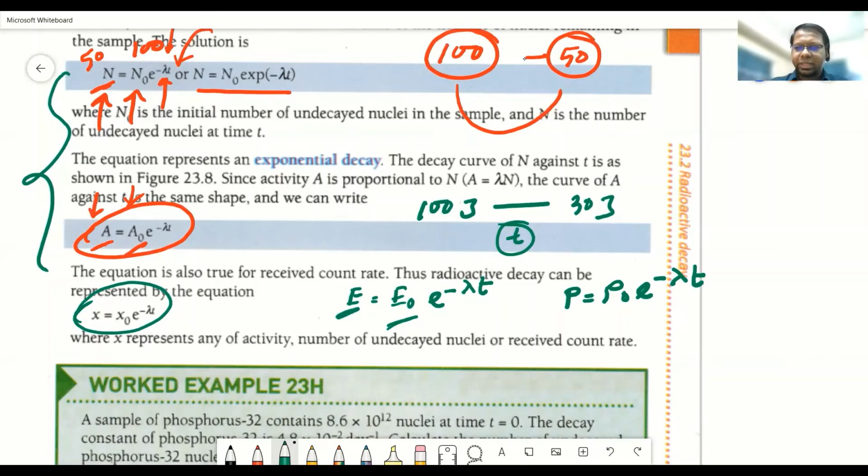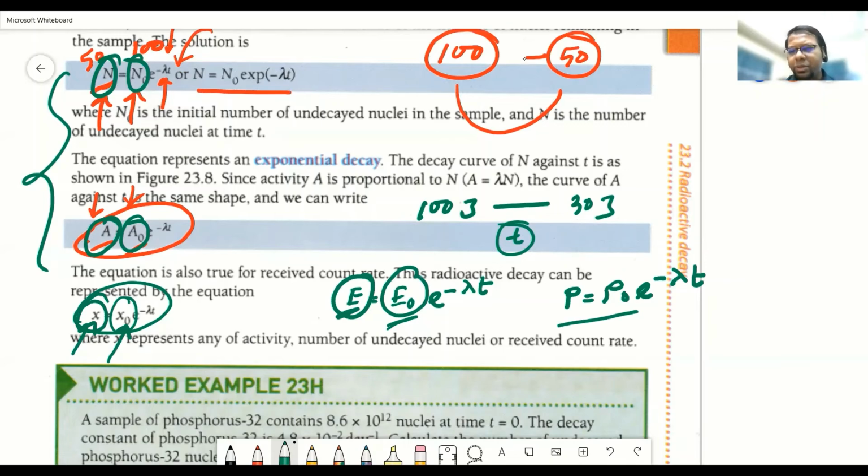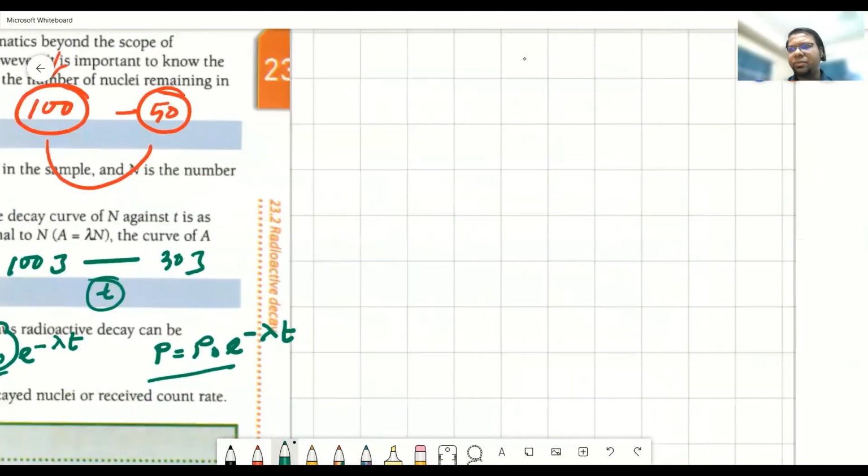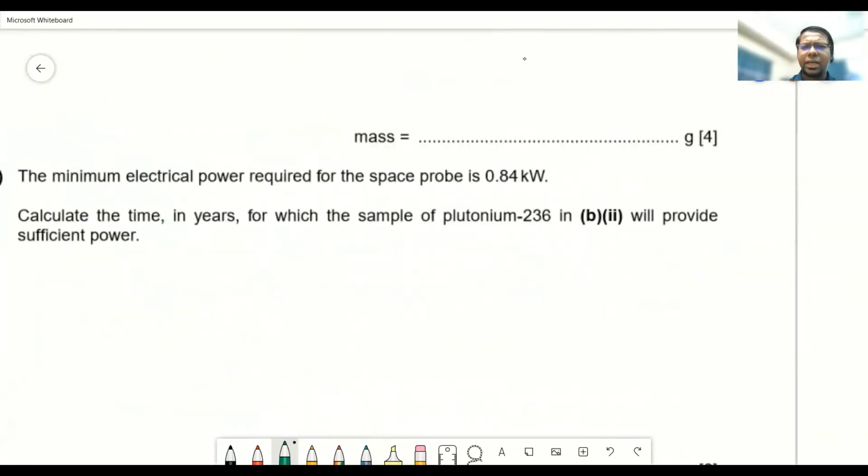At the position of x and x naught, you can put n and n naught if you are dealing with the number of nuclei. You can put a and a naught if you are dealing with activity. You can put E and E naught in case of energy calculation, or P and P naught in case of power calculation. So I think you have understood it. And this theory we're going to apply for solving the last question.